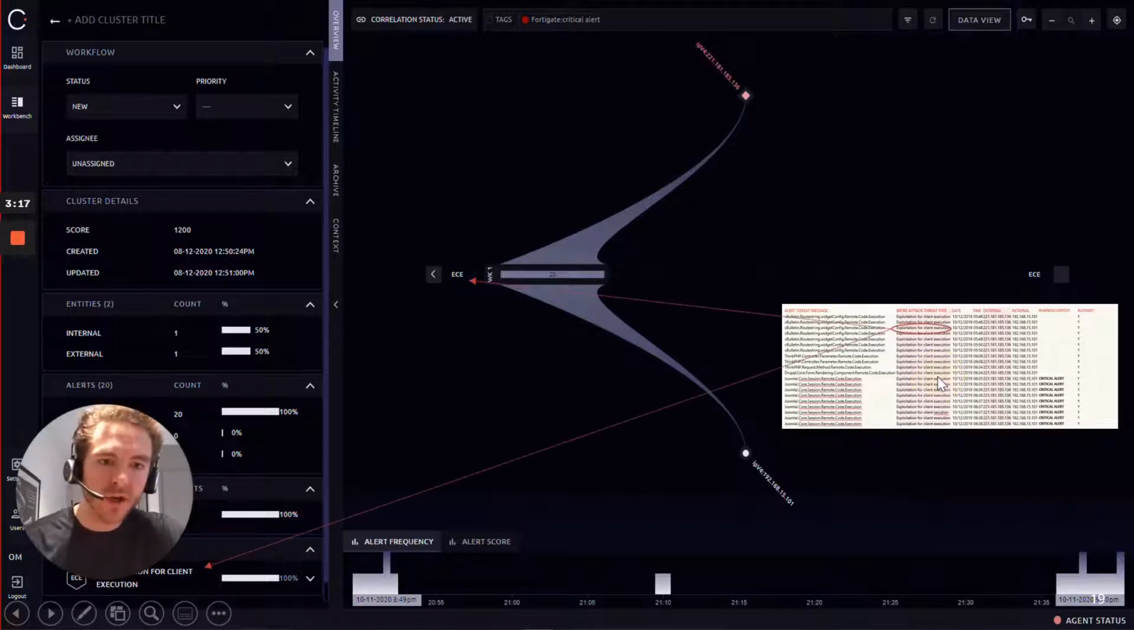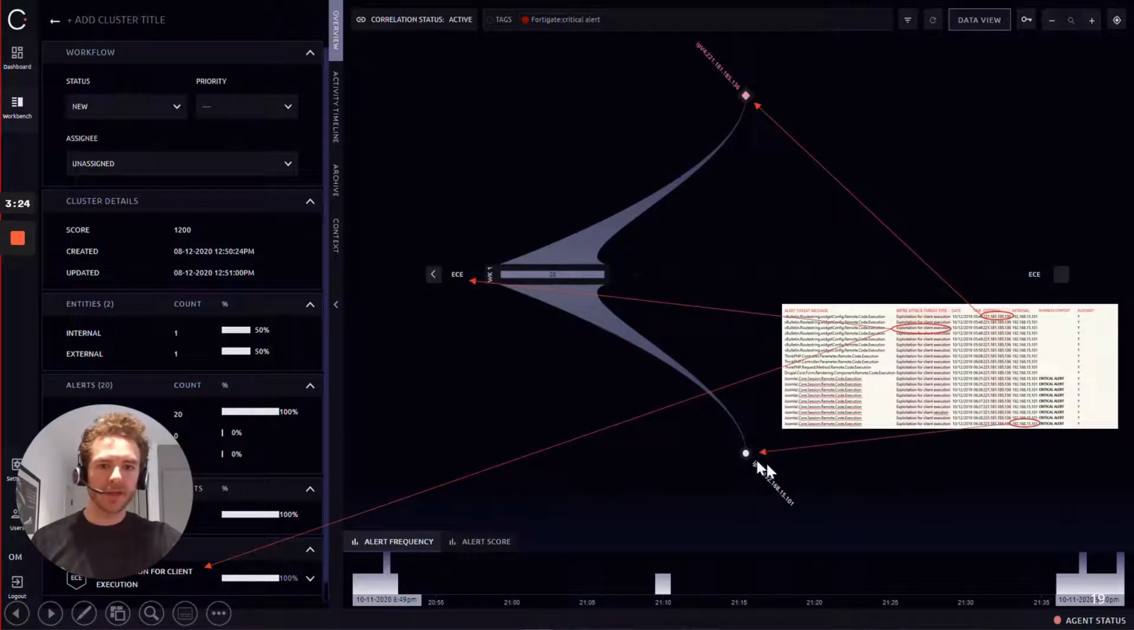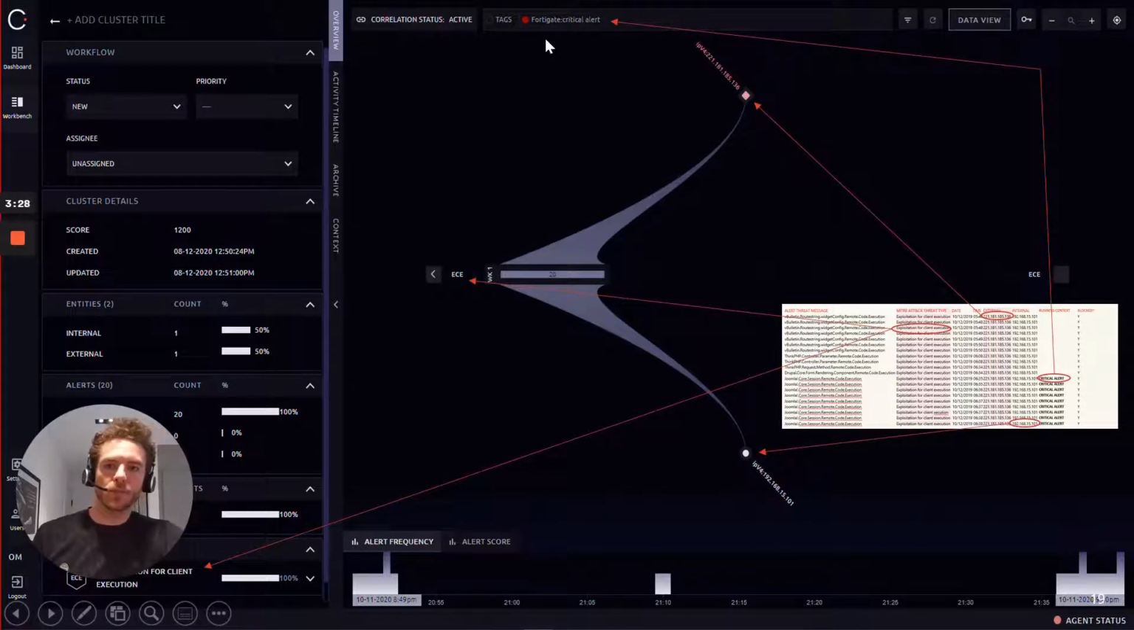So you have a look and you go, okay, exploitation for client execution is here. The external entity, we put up the top here. The internal entity, we put here. The context, the business critical context here, so FortiGate critical alert, you know that these 20 alerts are from FortiGate, happened all in week 1 with a bit of frequency, so timeline of when they've appeared, and you know that all 20 are from FortiGate.